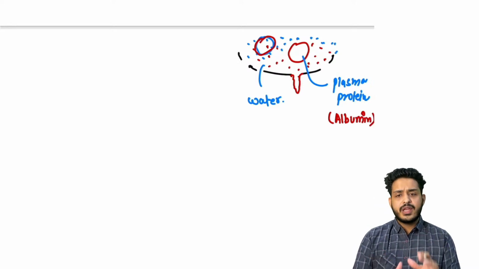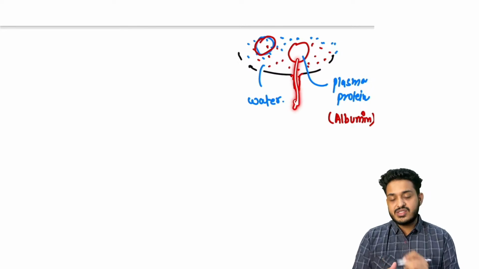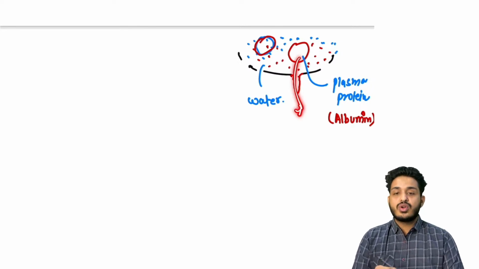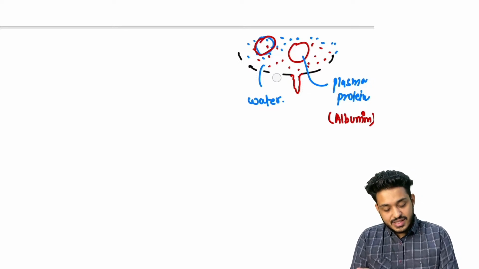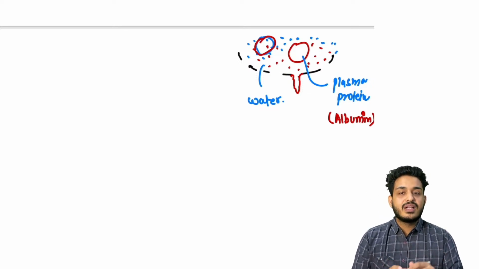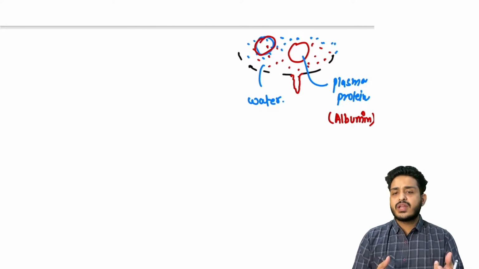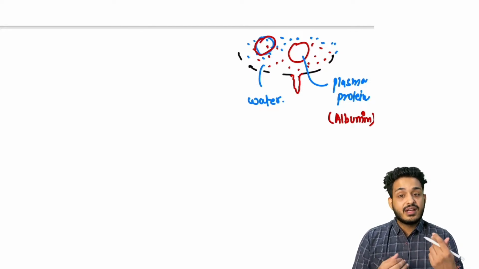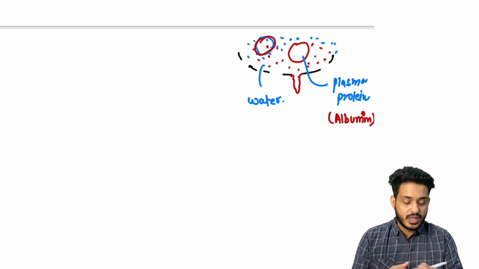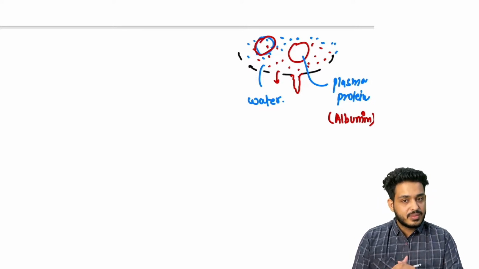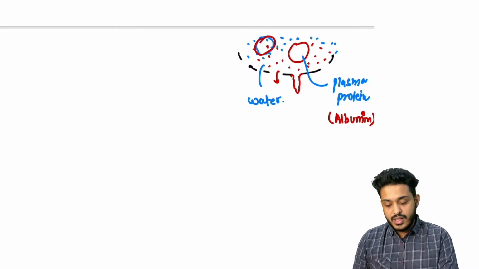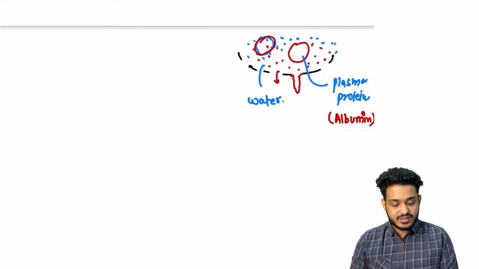तो इनका main function क्या है? इस albumin को बाहर नहीं जाने देना, right? RBC should not go away. So this is the particular main function. ये fenestration, these fenestrations should be very very small, so that only glucose, amino acids, ions and water should be going out, right? What should not go out? It should not let the plasma protein, it should not let the blood go out. Remember, if you understand this, it is very easy for you.